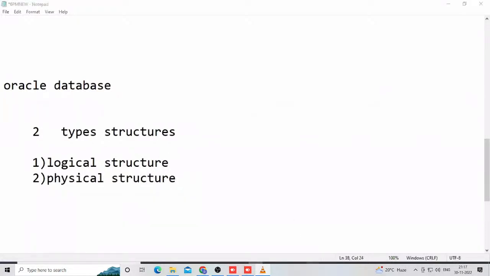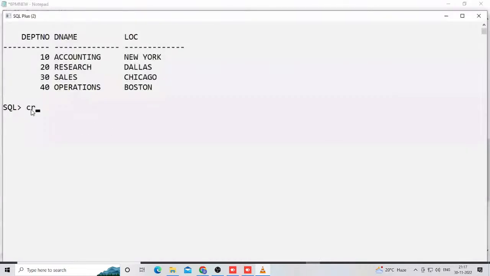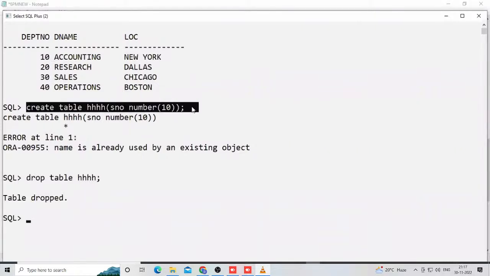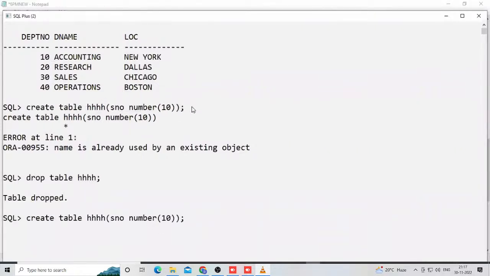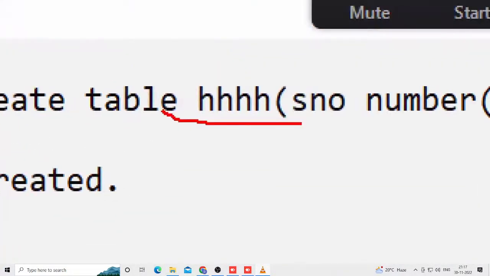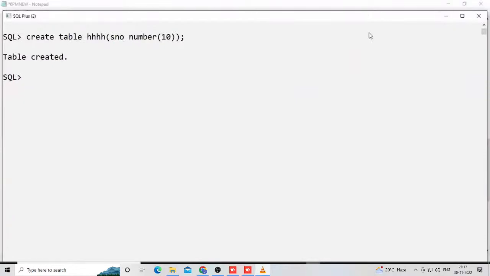Suppose you are creating a table or anything in your database, for example. Now here, these tables are already there. Suppose I am creating this table in my database. Whenever I create a table, this is not visible in the operating system.